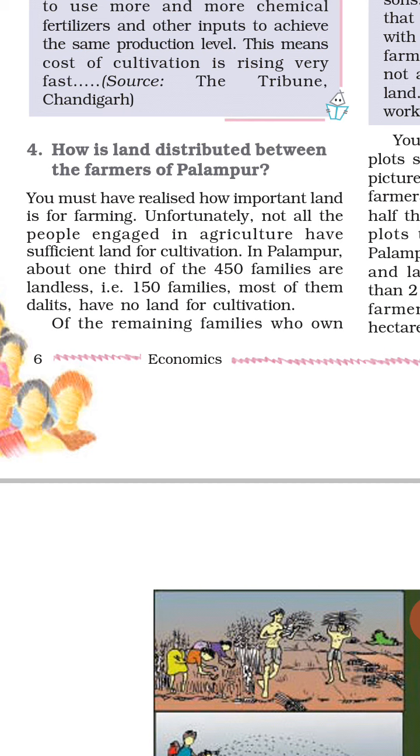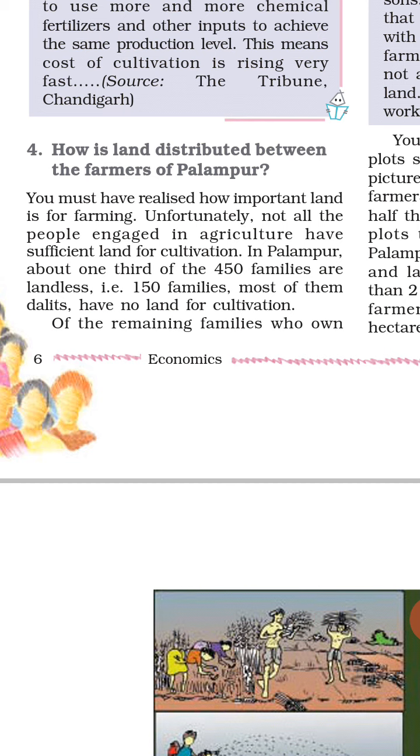Now listen carefully. You must have realized how important land is for farming. Land is one of the important natural resources. How important is land for farming, for cultivation. But unfortunately, not all the people engaged in agriculture have sufficient land for cultivation.